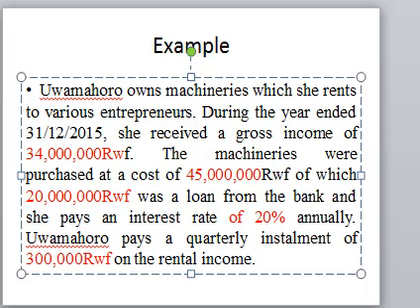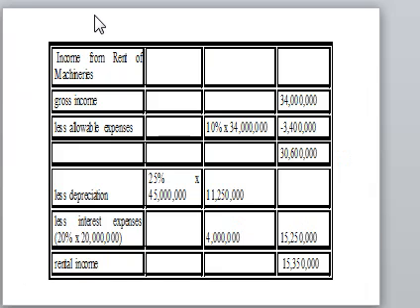If we are computing, remember our pro forma that we looked at in our previous slide. We get our gross rental income, which is 34 million, and we deduct the allowable expense. In this case the allowable expense is 10% of 34 million, which is 3.4 million. So if we deduct it here, we get 30,600,000. We also consider depreciation.